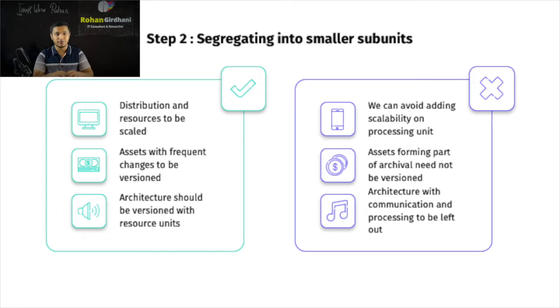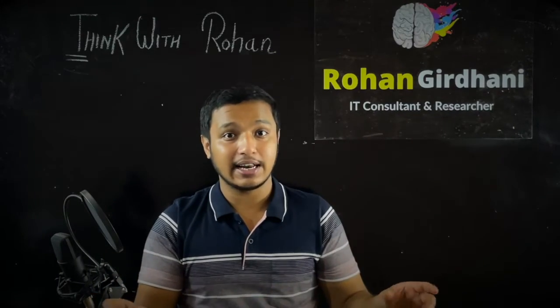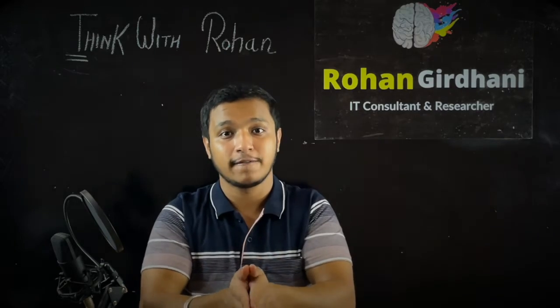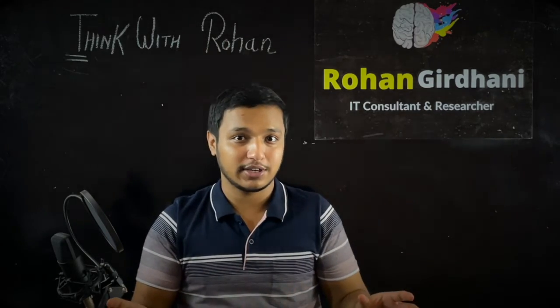Now you have your feature list in hand which requires implementation, but the job does not end here. Now you need to divide it into further steps. I'll give you an example. On your screen at point number 2, you can see there are two different types of assets. One which is frequently accessed and has regular updates. One which does not have frequent access and is infrequently accessed. So both assets would be handled differently by different implementations. That's where this step comes in. That's why we are dividing into smaller subunits.